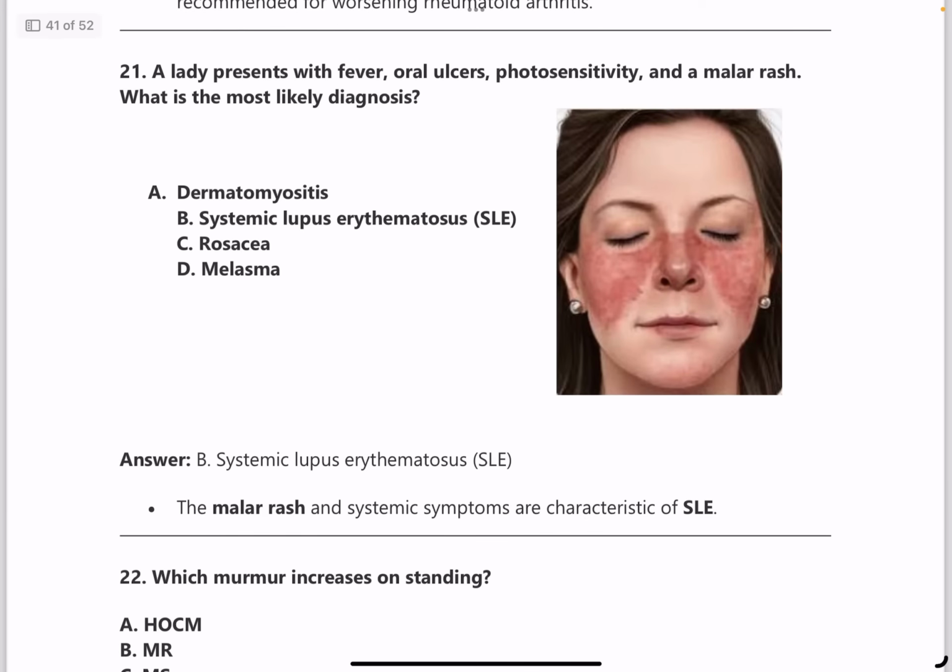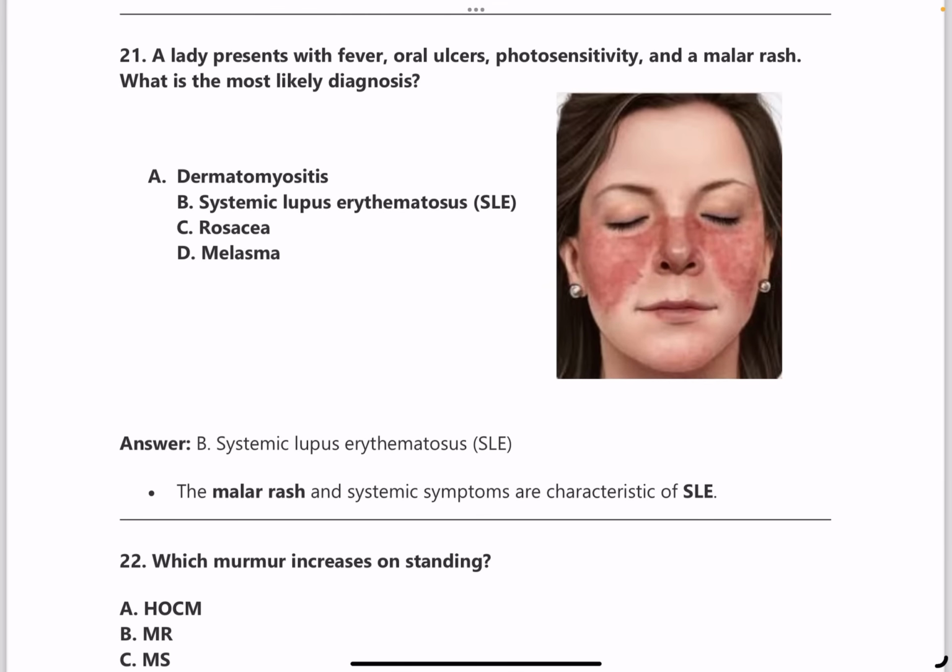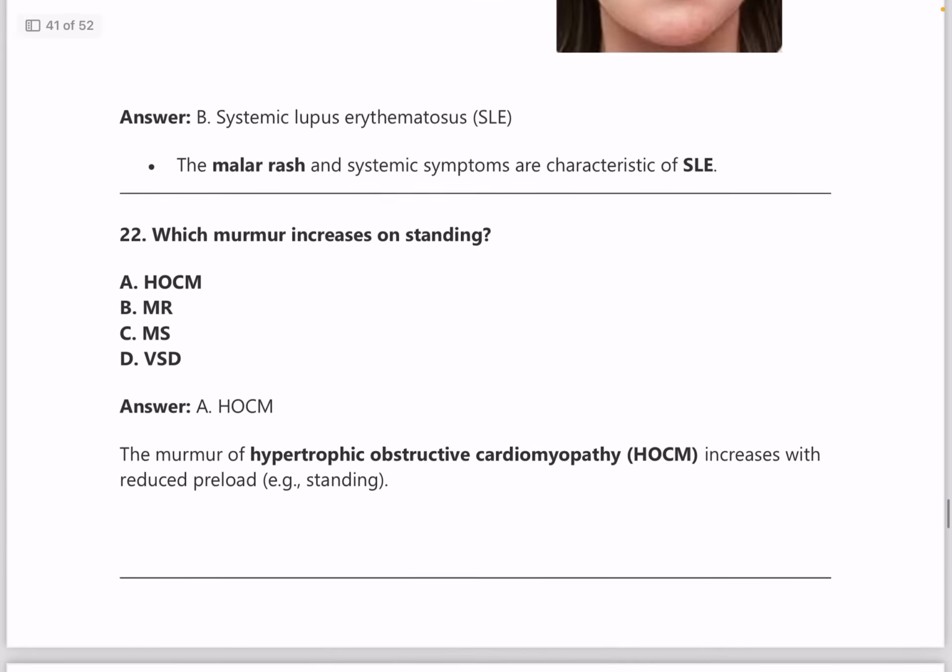A lady presents with fever, oral ulcer and photosensitivity and a malar rash. Malar rash is seen in something very important which you learn from MBBS time itself. Malar rash is always associated with SLE.